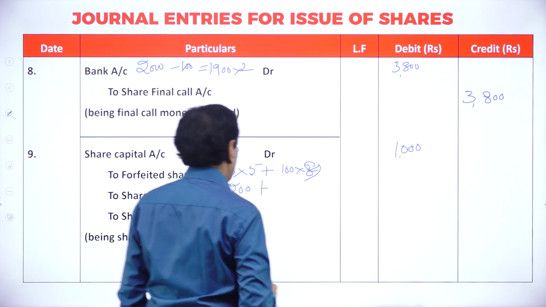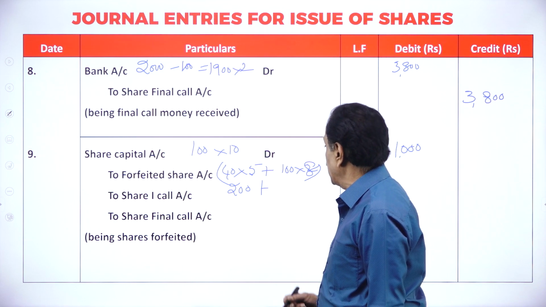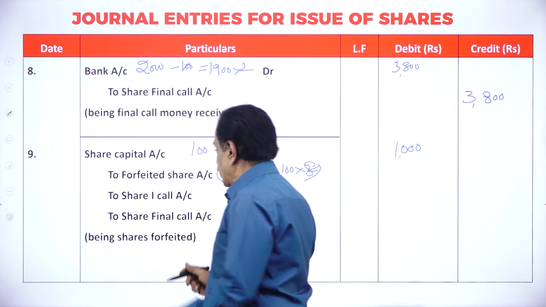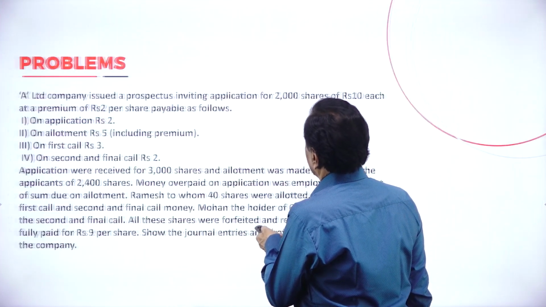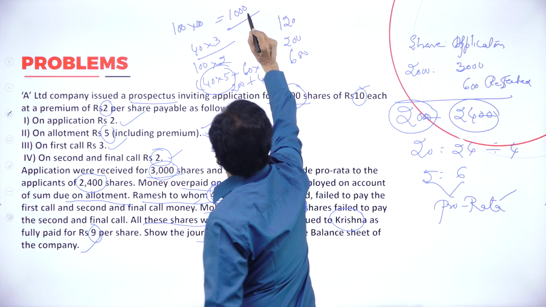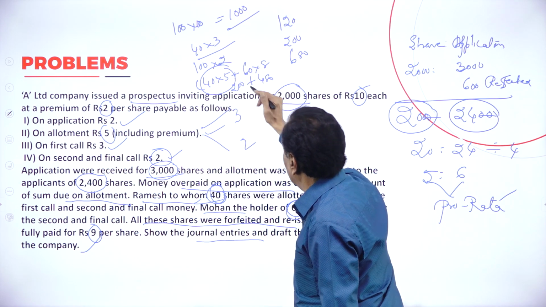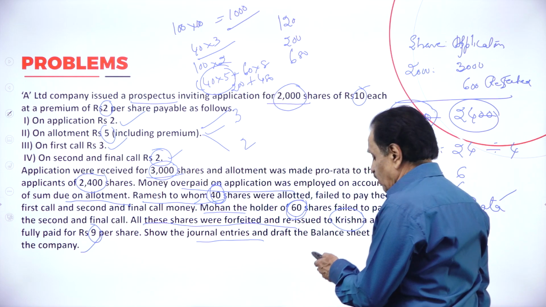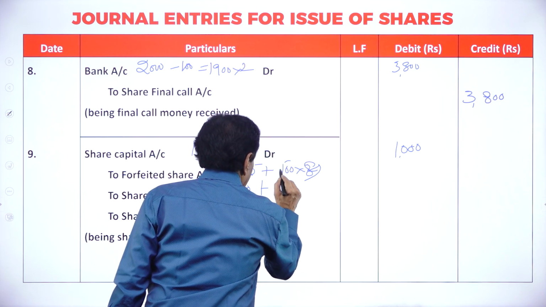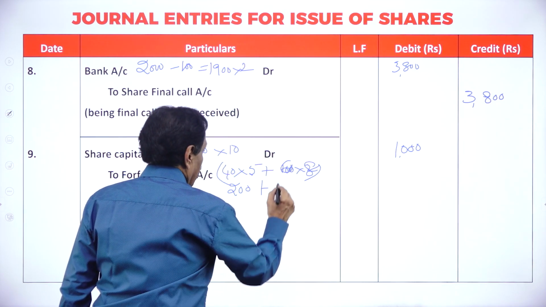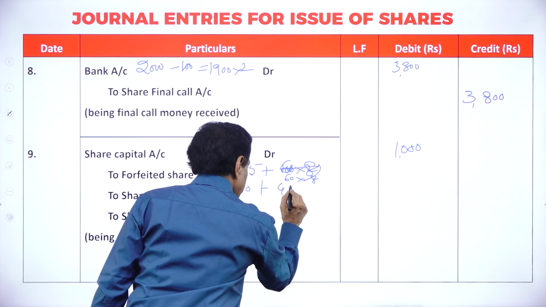Totally we have got 40 shares now. 40 into 5, 200. This 100 into 8 is 800. He fails to pay. If we see now, you can understand once again. Working note. Here now, 100 into 10, 1000. How much already paid? Here 40 into 5, 200. It is 60 into 8, 480. Come back. Share capital account debit. Here, he has failed to pay 60. I will repeat. This is 60 into 8, 480.